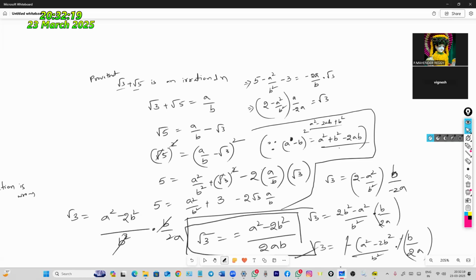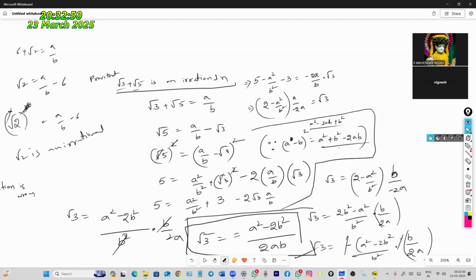Did you understand the problem? Yes, sir. When two roots are there, the process is like this. Very big process. When one root is there, then it is very easy. 6 plus root 2 equal to a by b. Root 2 is equal to a by b minus 6. Then square on both sides is not required. Directly you can say root 2 is an irrational number, so root 2 is not equal to a by b minus 6. Okay. Now next question.